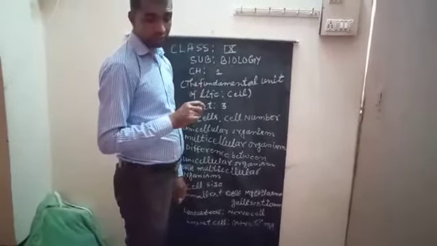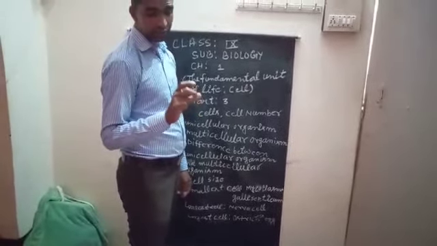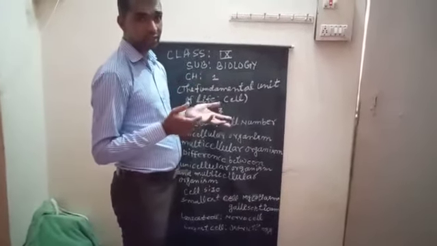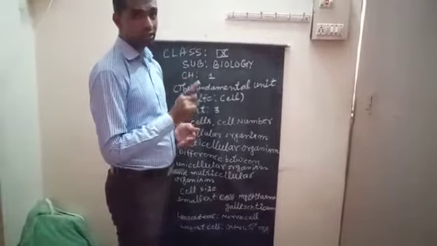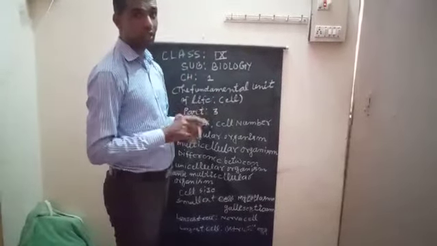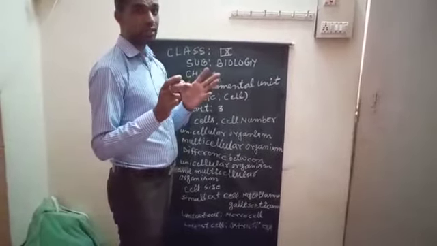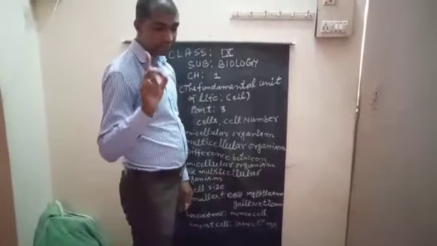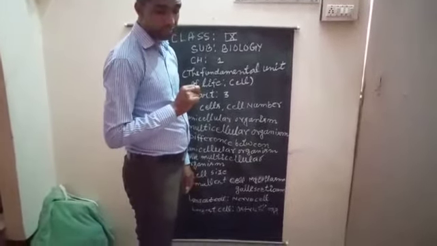For example, the large size of a whale or elephant is due to the presence of a greater number of cells. That means the size of an elephant or whale is very large, and it only depends on the number of cells. The number of cells in the body of a whale or an elephant is very large, so the size of their body is large. So this is the cell size in different organisms.